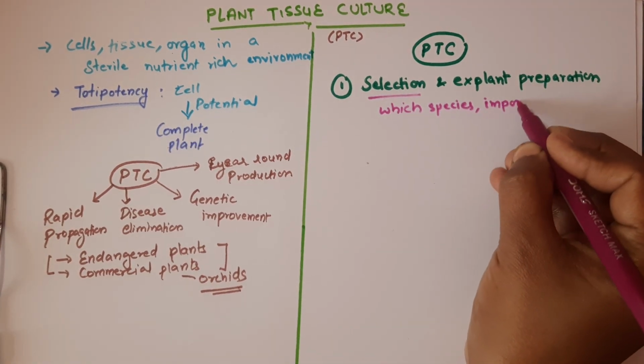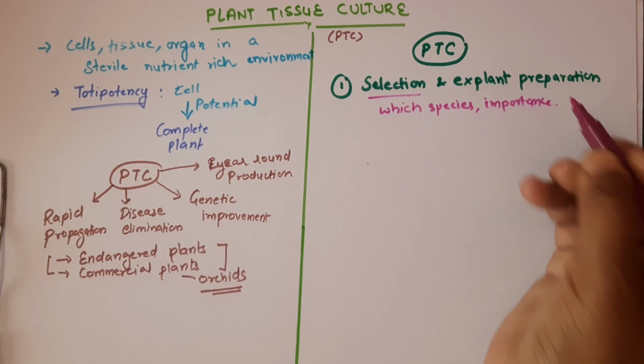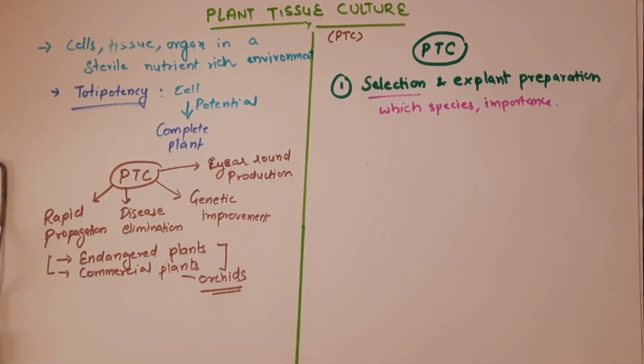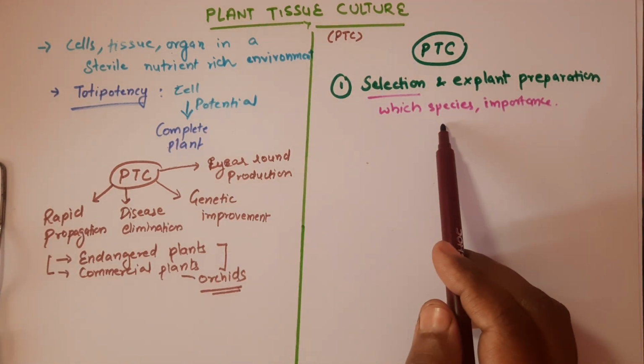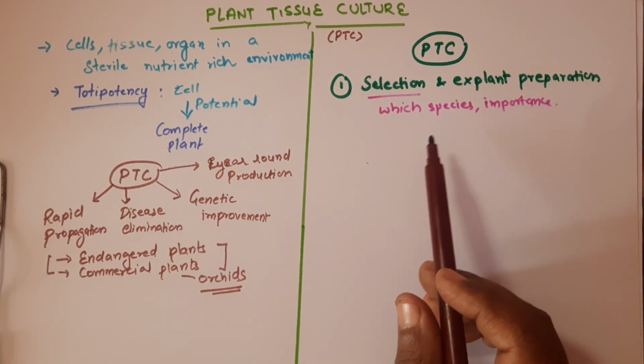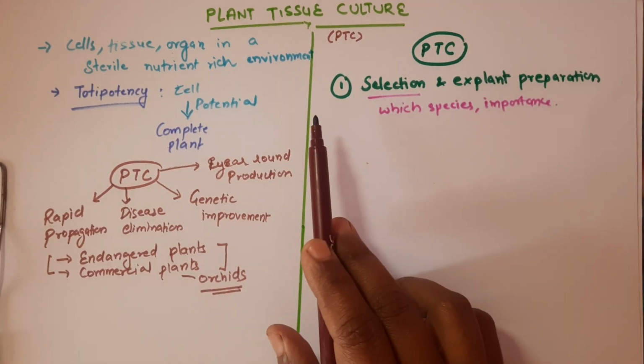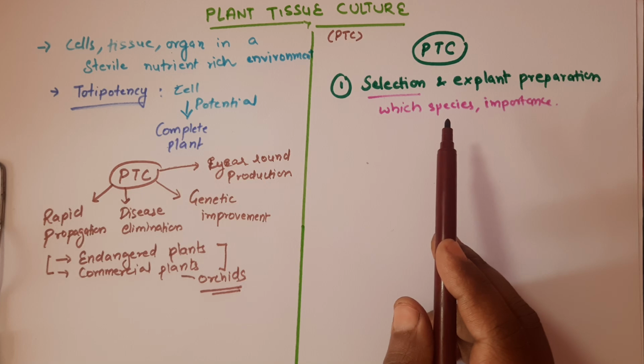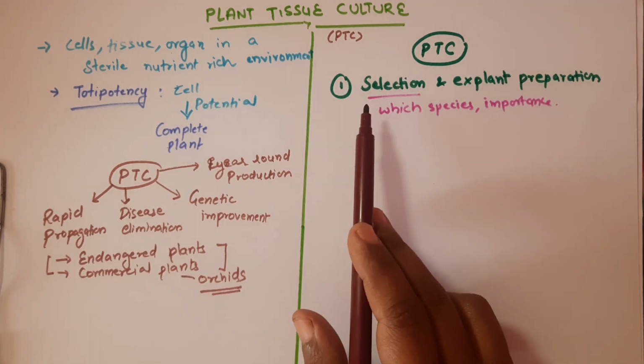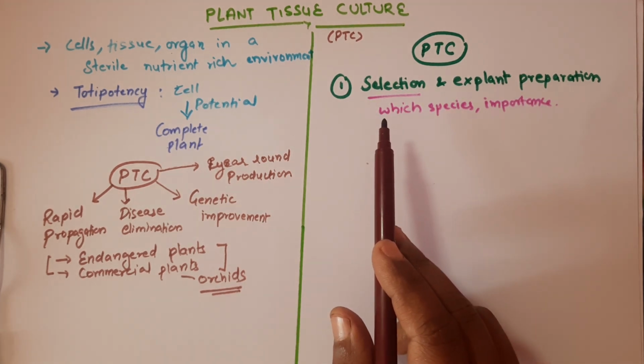Because it's an aseptic procedure, you know that highly skilled labor is involved, and we need sophisticated labs also. So while selecting the species, we have to be very clear about why it is important and why it needs to undergo the plant tissue culture system, why not the traditional system. Is plant tissue culture offering an advantage that is lacking in the natural system?